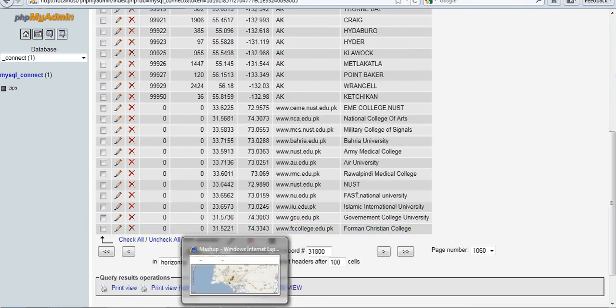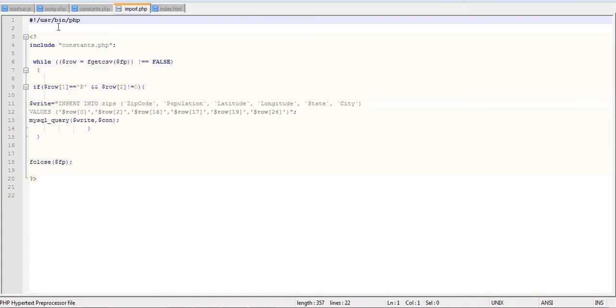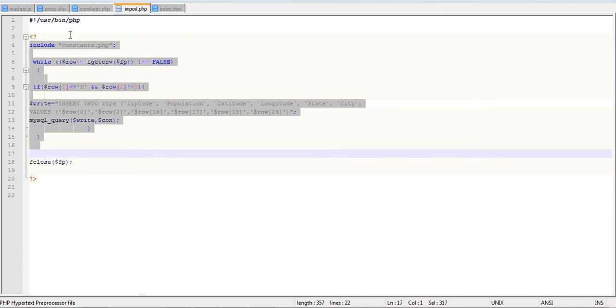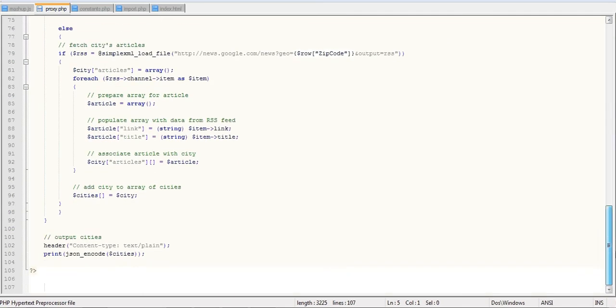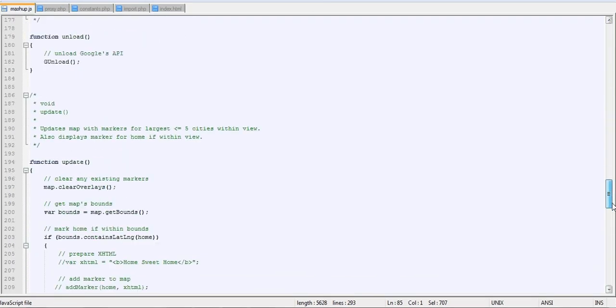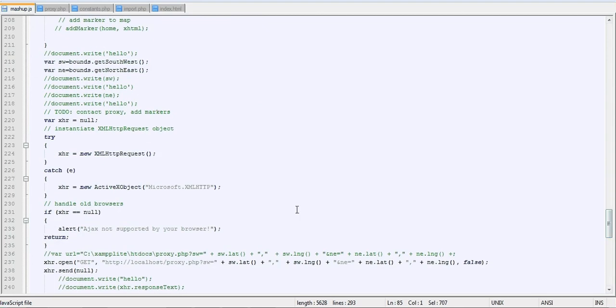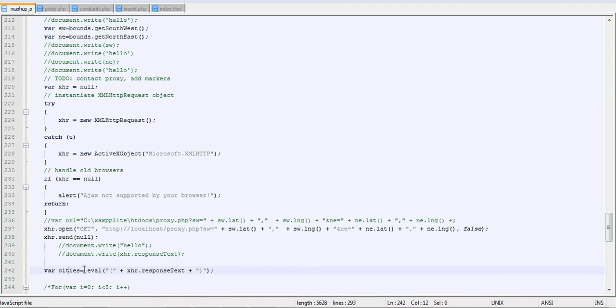Now, another thing is the data is fed into the database using this PHP file, and then data is fetched through another PHP file which analyzes the data. The PHP file sends the data, it saves the data in a hash table, and it encodes the hash table and sends it to the JavaScript file. The JavaScript file then, over here, decodes the data using this function evaluate and displays the required markers.